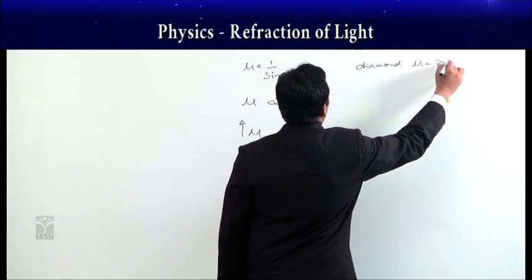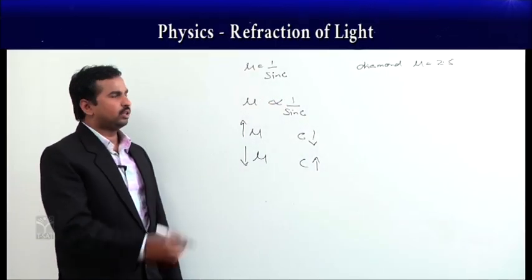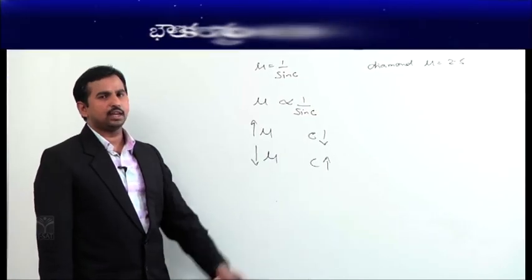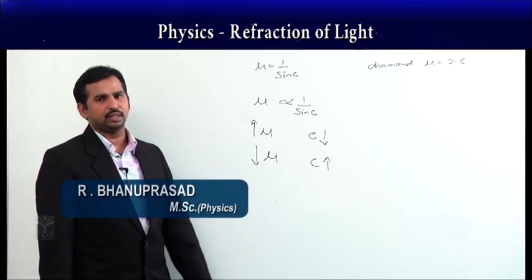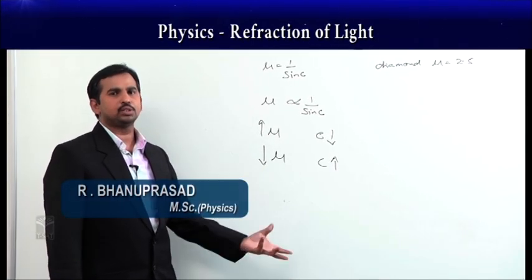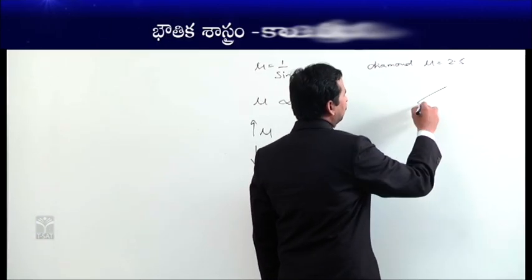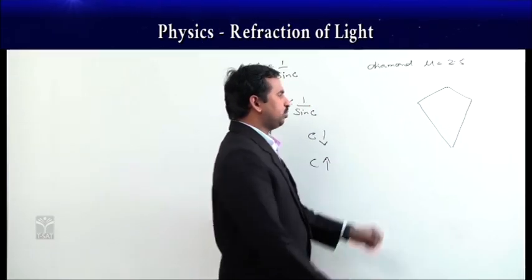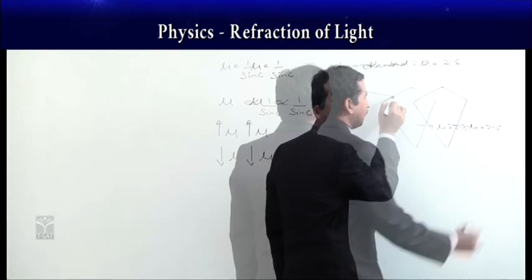Diamond has a very high refractive index, approximately 2.5. So that's why its critical angle is very small. This is the reason diamond shows the special effect of sparkling. Let us suppose we take a diamond like this, which is a denser medium having a refractive index of mu equal to 2.5.